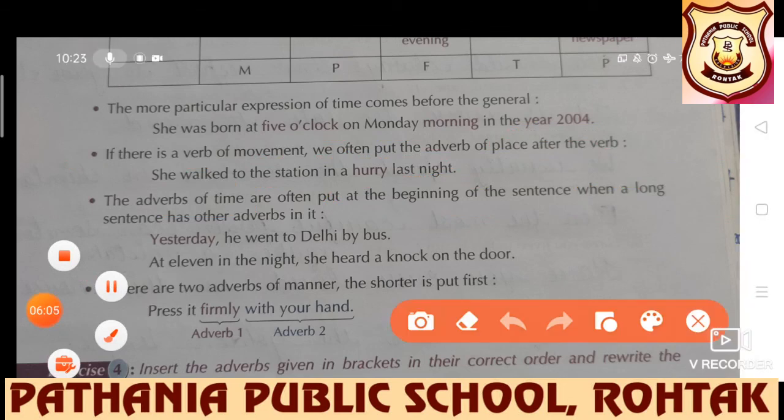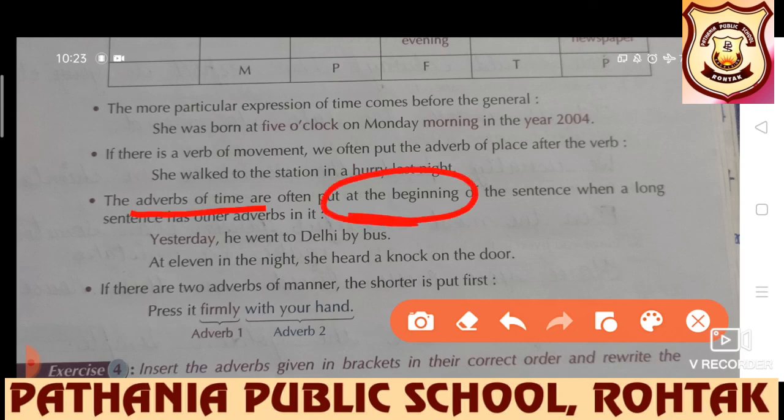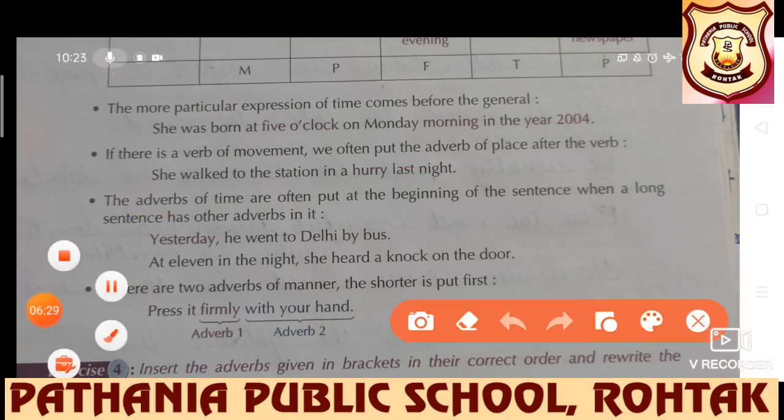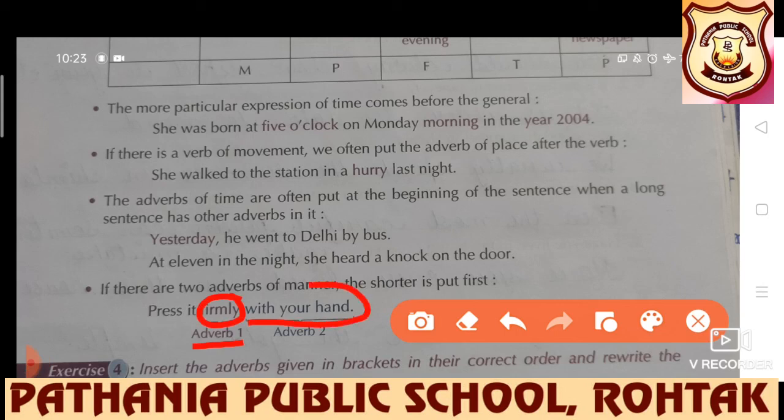How? Yesterday he went to Delhi by bus. At 11 in the night, she heard a knock on the door. So adverbs of time are often put at the beginning. If there are two adverbs of manner, the shorter is put first. How? Press it firmly with your hand. First of all, firmly will be used, and then the adverb phrase with your hand. Obviously, the shorter one is put first.